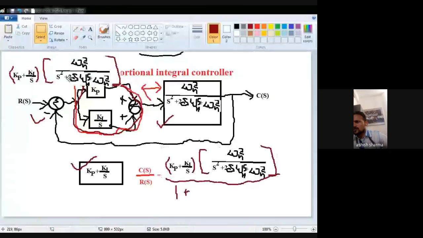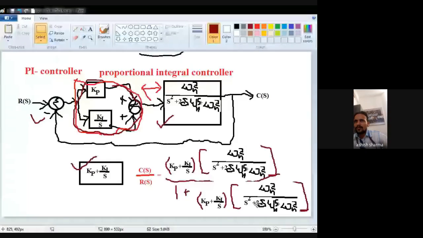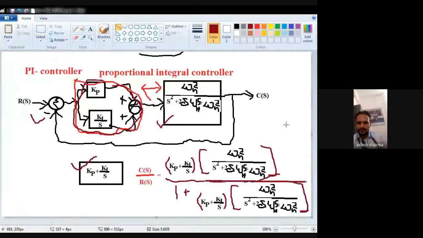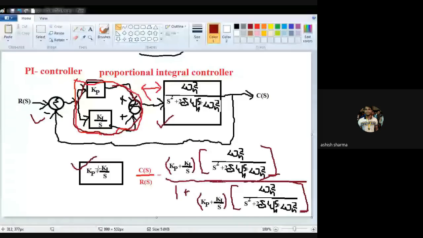Now we have to solve this equation. So I am going to teach you how to solve this equation. First of all, just take a snapshot and send me on my mail.